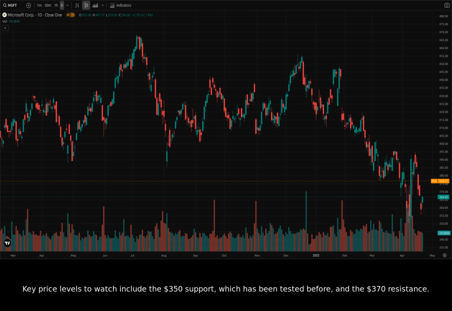Key price levels to watch include the $350 support, which has been tested before, and the $370 resistance. A break below $350 could lead to further downside, potentially testing the $300 level as some analysts suggest. Conversely, a sustained move above $370 could signal a bullish reversal, potentially targeting the $400 level again.